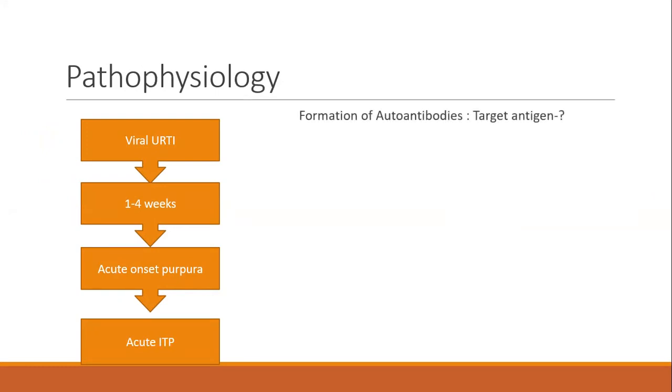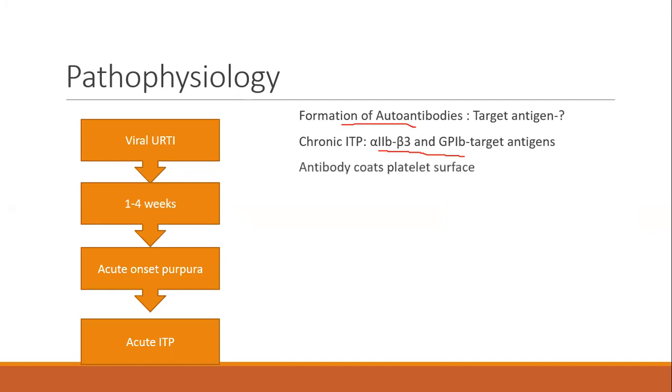So why does this viral infection cause a thrombocytopenia? Viral upper respiratory infection or any infection in general can cause formation of autoantibodies. We do not know the target antigen in acute ITP or new onset ITP. In chronic ITP, these antigens alpha 2b, beta 3 and glycoprotein 1b are found as target antigens.